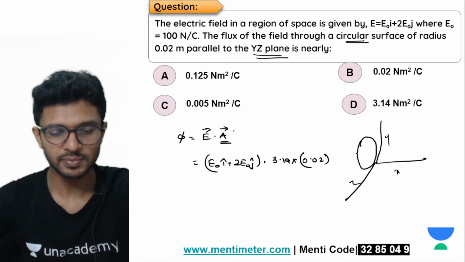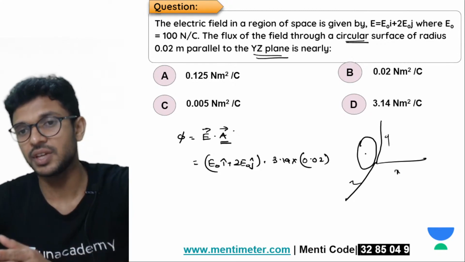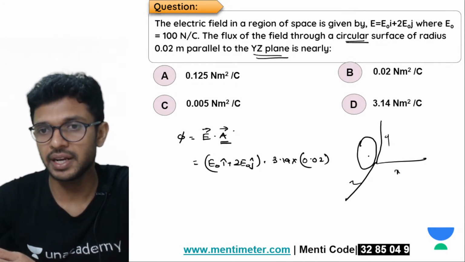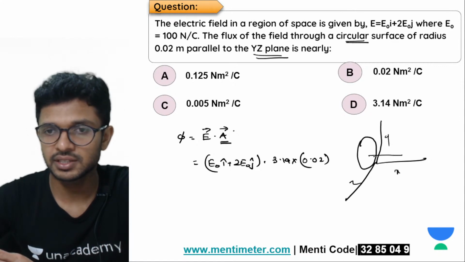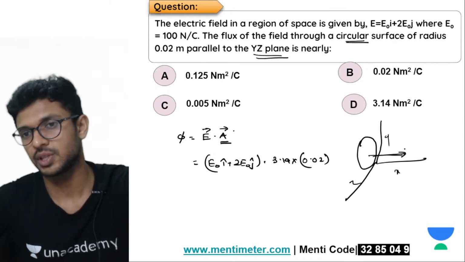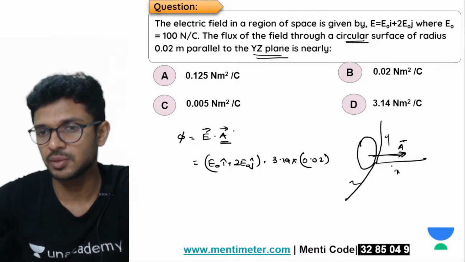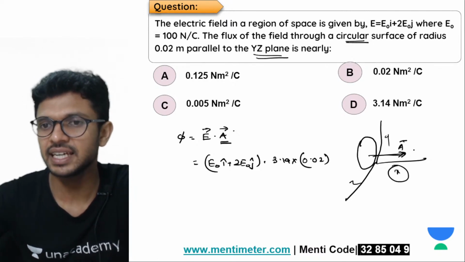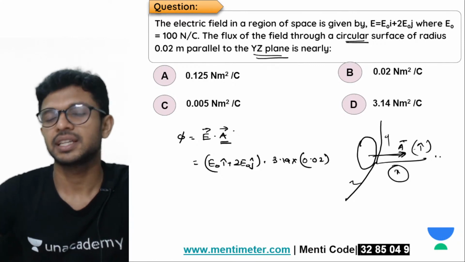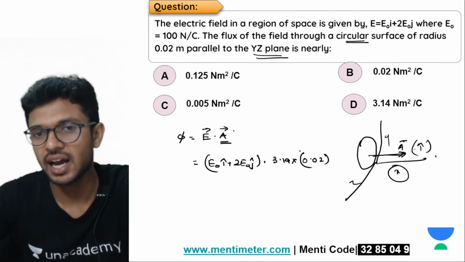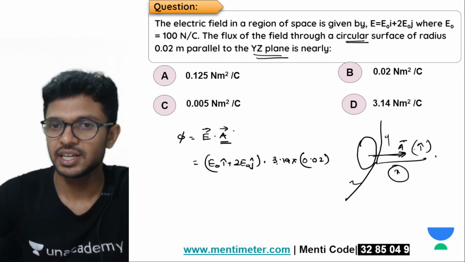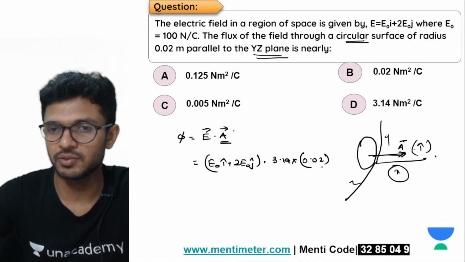Now the direction of the area vector is perpendicular to the surface. Tell me, what is this direction pointed towards? In the x direction. So the direction of area vector is I cap. Is it clear? So we'll write the area vector as 3.14 into 0.02 the whole square into I cap.